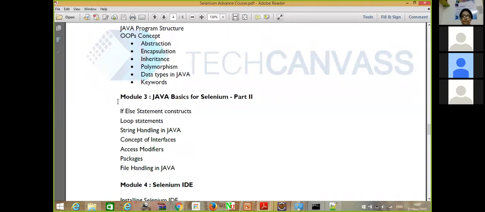So for today, we would be covering access modifiers, basic classes and objects, data types in Java, keywords, and if-else, for loop, and switch statement. That would be the content for today.